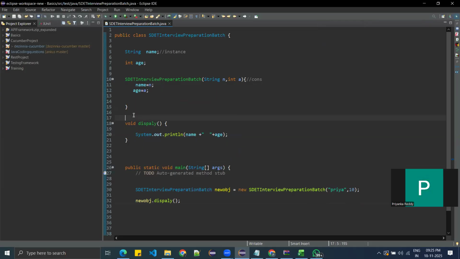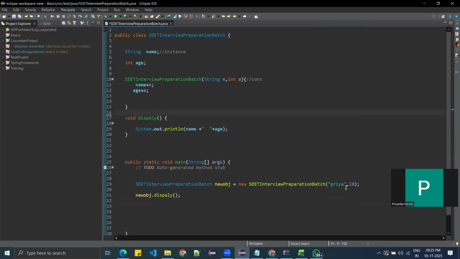Let's say someone asks, Priyanka, why do we need the constructor? Without a constructor also you can initialize the variables, yes, that is correct. But if you want to give multiple names and ages, you can create multiple objects with the constructor in Java.